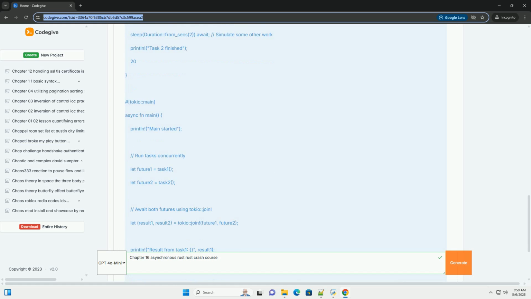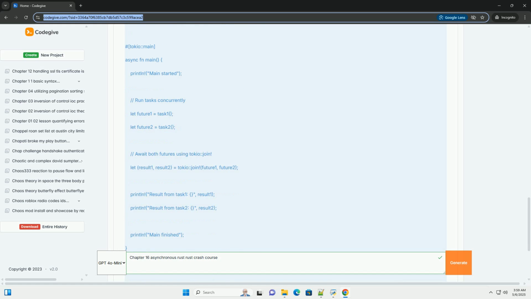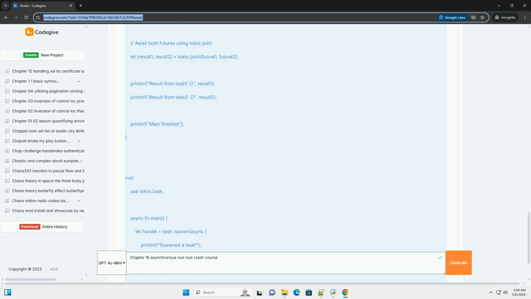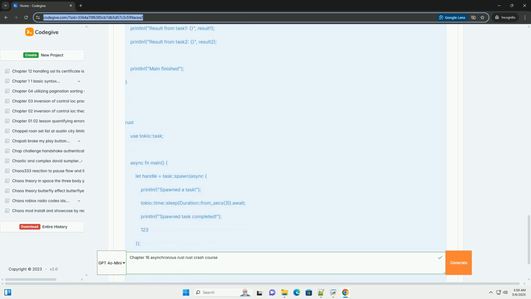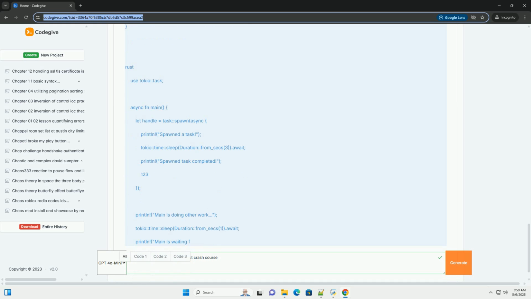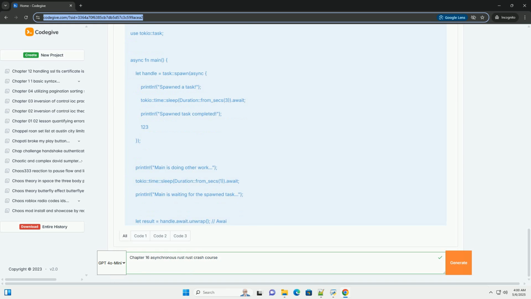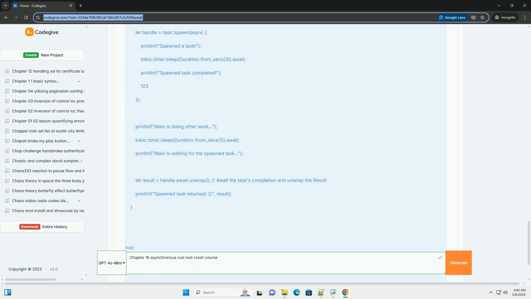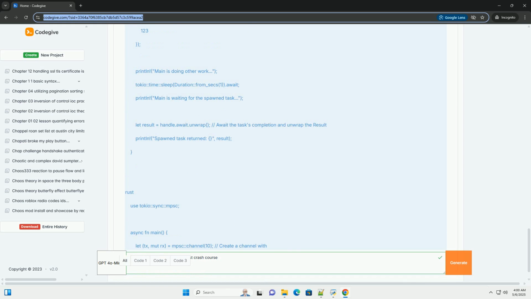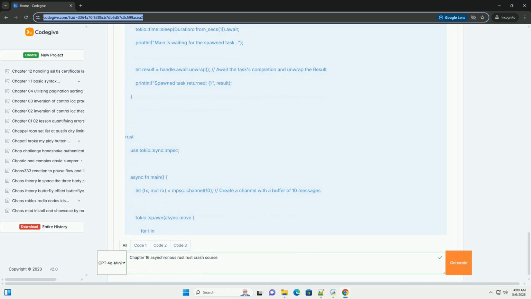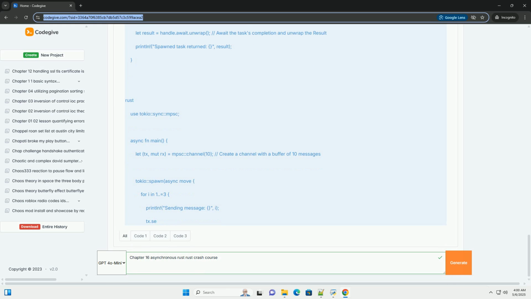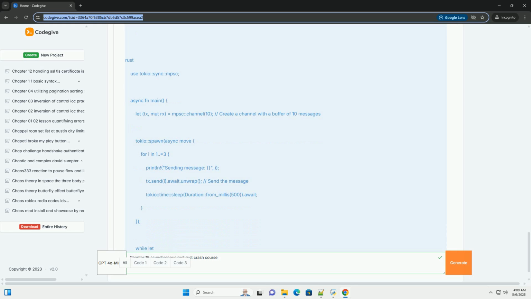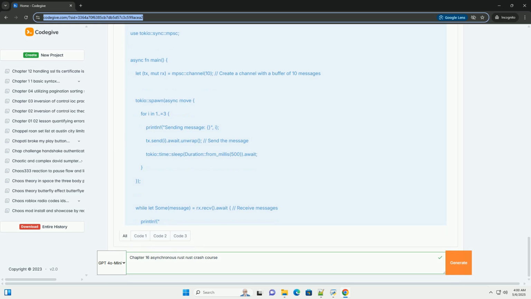Chapter 16, Asynchronous Programming in Rust, Async/Await. Asynchronous programming is a concurrency model that enables you to run multiple tasks concurrently without relying on threads. It allows a program to start a long-running operation, like reading from a network socket or a file, and instead of blocking and waiting for the operation to complete, the program can do other work in the meantime. When the long-running operation is finished, the program is notified and can resume processing the results.